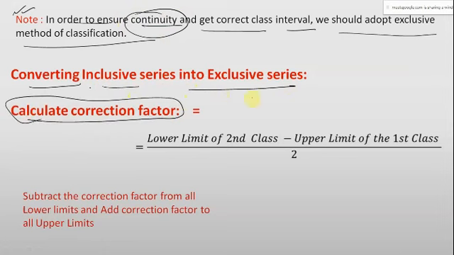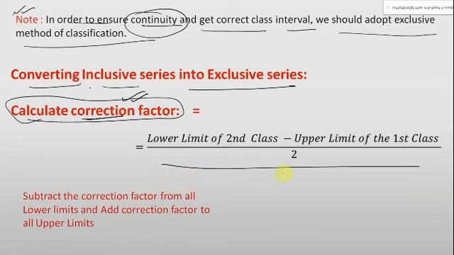We have also done this in our school time, but we were unaware of its technical name. That is called the correction factor, and it can be calculated as the lower limit of the second class minus the upper limit of the first class, divided by 2. We'll do a practical example of this, don't worry.